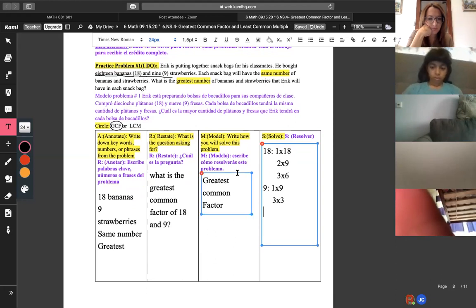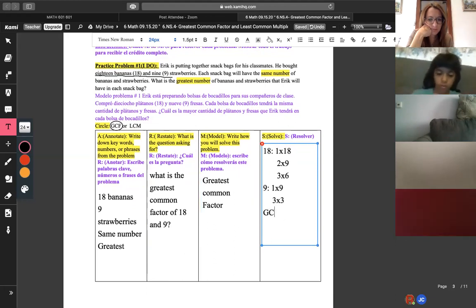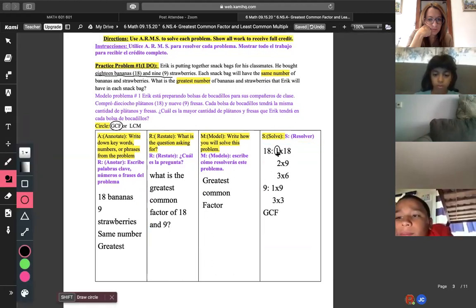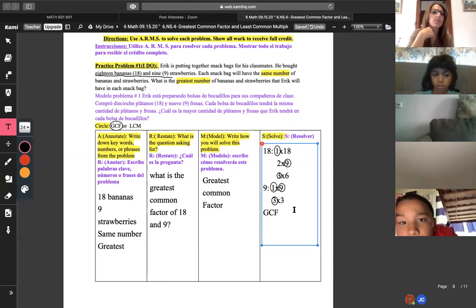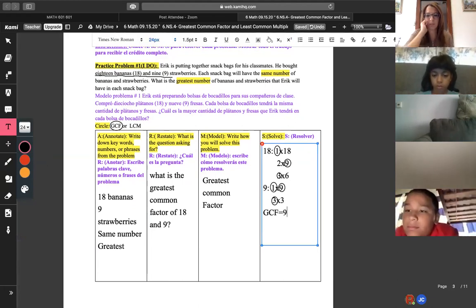So now we just solved that the GCF is what, guys? Pay attention. Now we have 1 in common, we have 3 in common, but we also have 9 in common. In this case, the GCF is what? 9. Are we done yet?